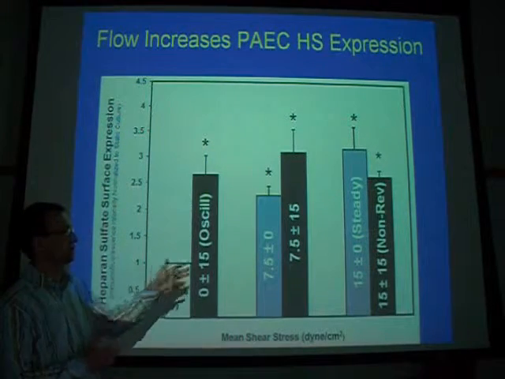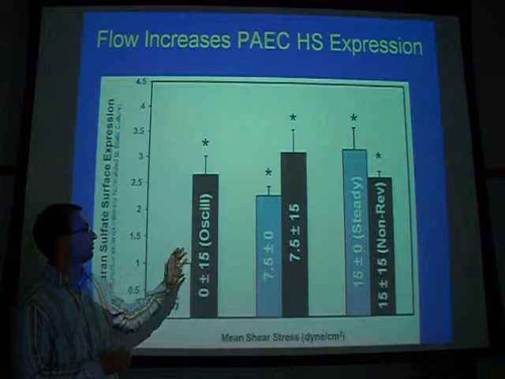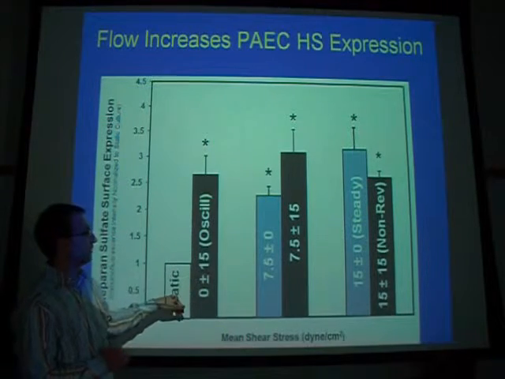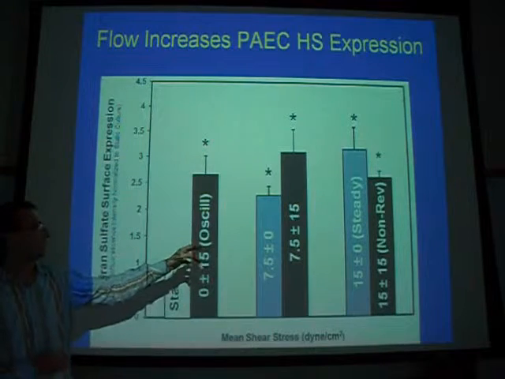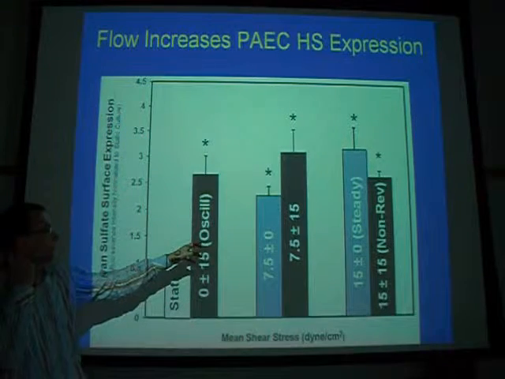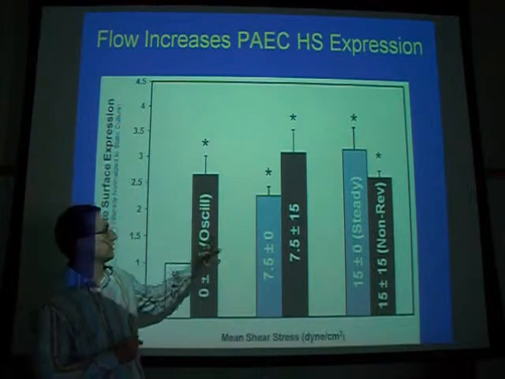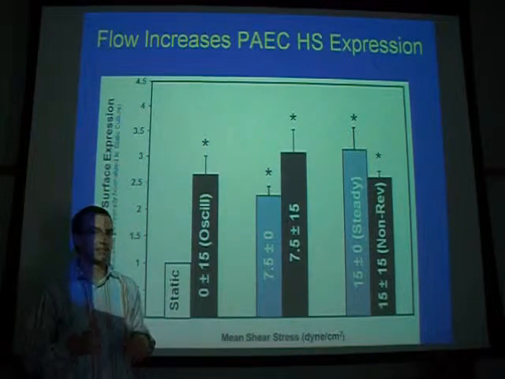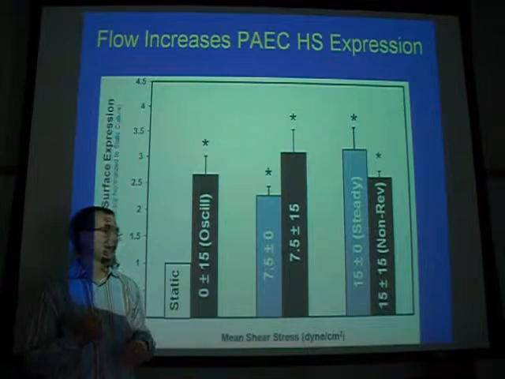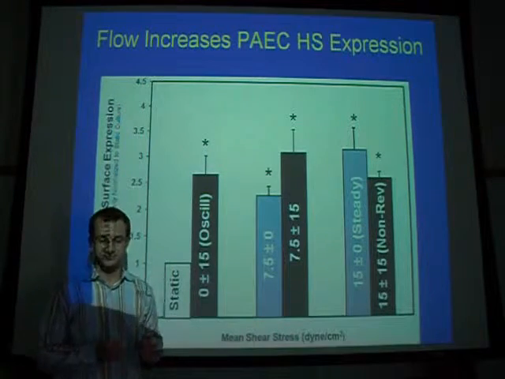It didn't really matter which shear waveform we exposed the cells to. Doing a one-way ANOVA across just the flow cells, there's no significant difference between each of these waveforms. So it's really an indication that flow alone is causing an increase in the heparan sulfate.